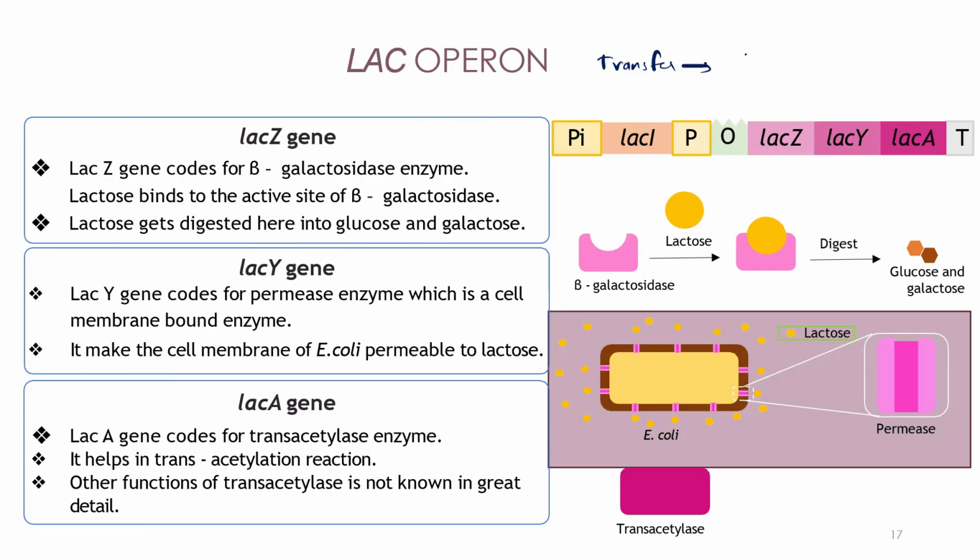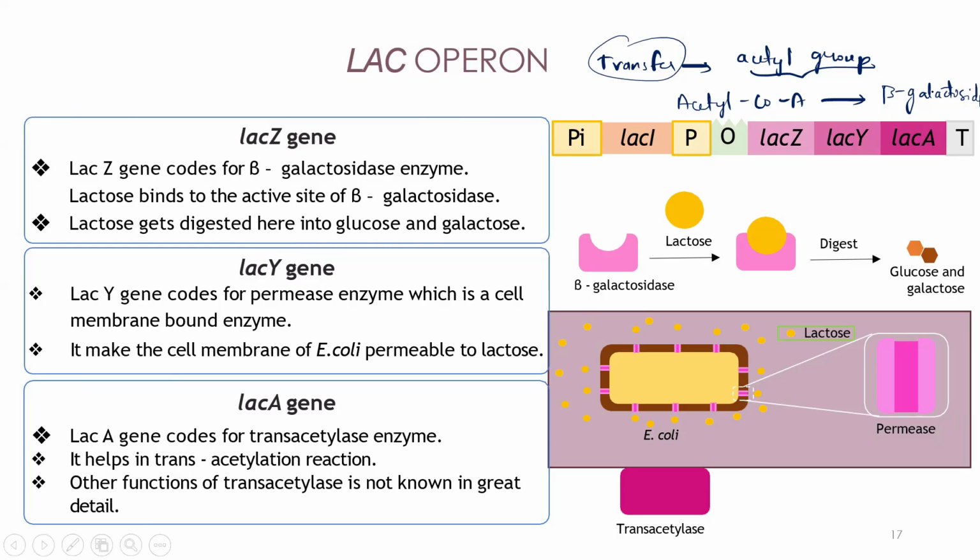It will transfer the acetyl group from acetyl coenzyme A to beta galactosides. This is not needed, but just remember that. Remember, I'm not keeping the ink mark, so just note down somewhere if there are any additional points I'm adding.